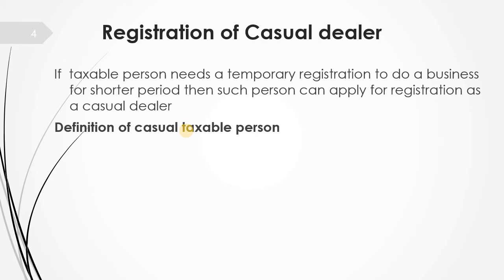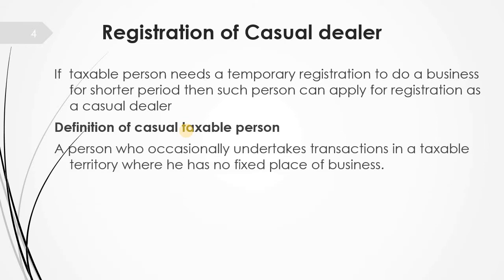Now who is a casual taxable person? Very simple, there are two conditions. You are doing business occasionally or for a shorter period of time, and there is no fixed place of business. These two characteristics are very important to determine you as a casual dealer. So a person who occasionally undertakes a transaction or a business in a taxable territory and where he has no fixed place of business.